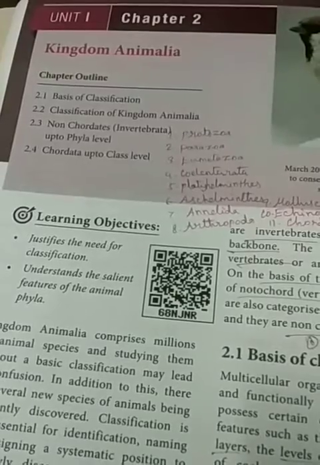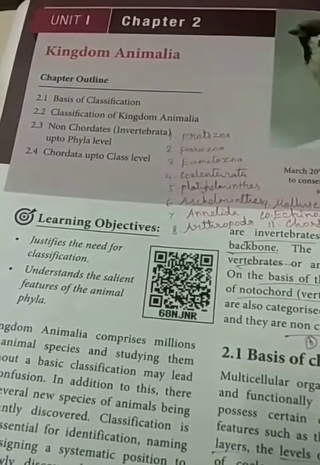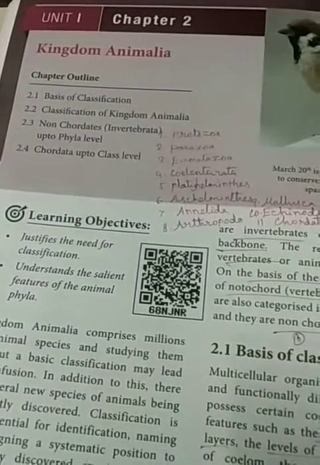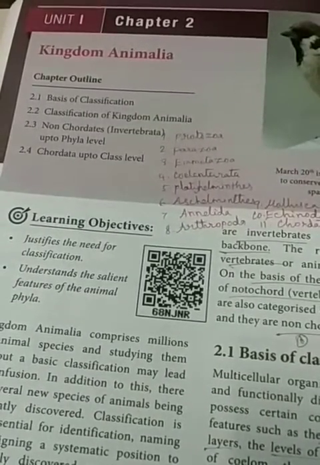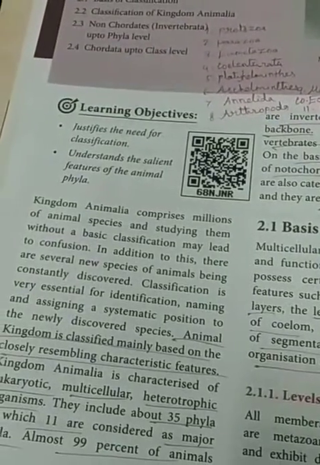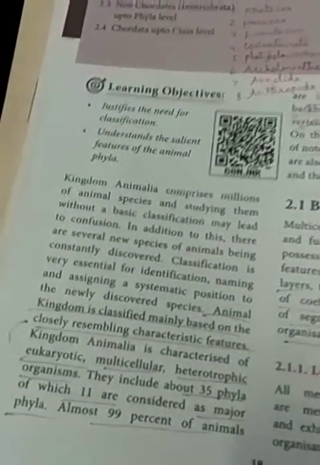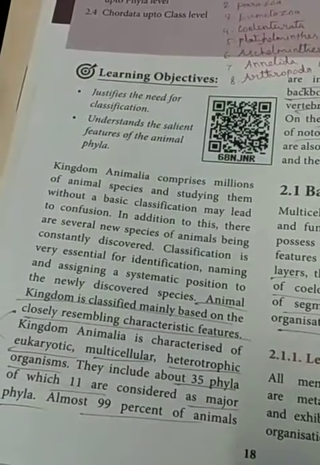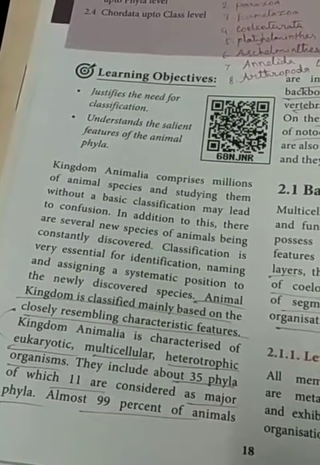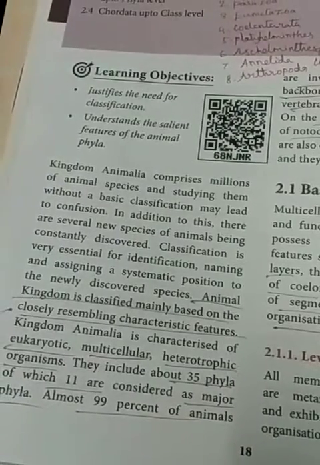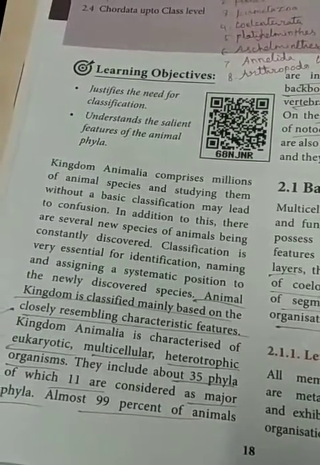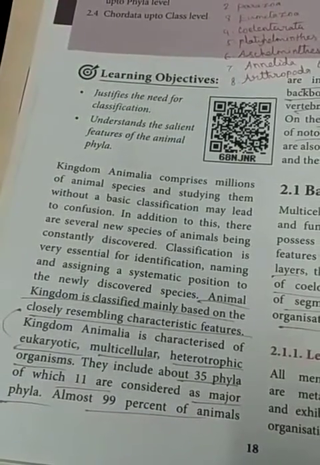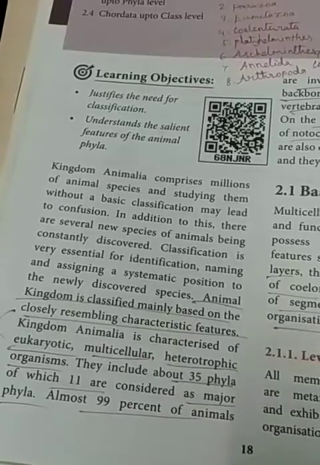Then we are going to discuss in detail non-chordates and chordates. Non-chordates are otherwise known as invertebrates. Chordates are otherwise known as vertebrates. Already we have studied in lesson 1 that the animal kingdom is classified based on their resemblance, similar and dissimilar characters. Kingdom Animalia consists of eukaryotes, multicellular heterotrophic organisms.